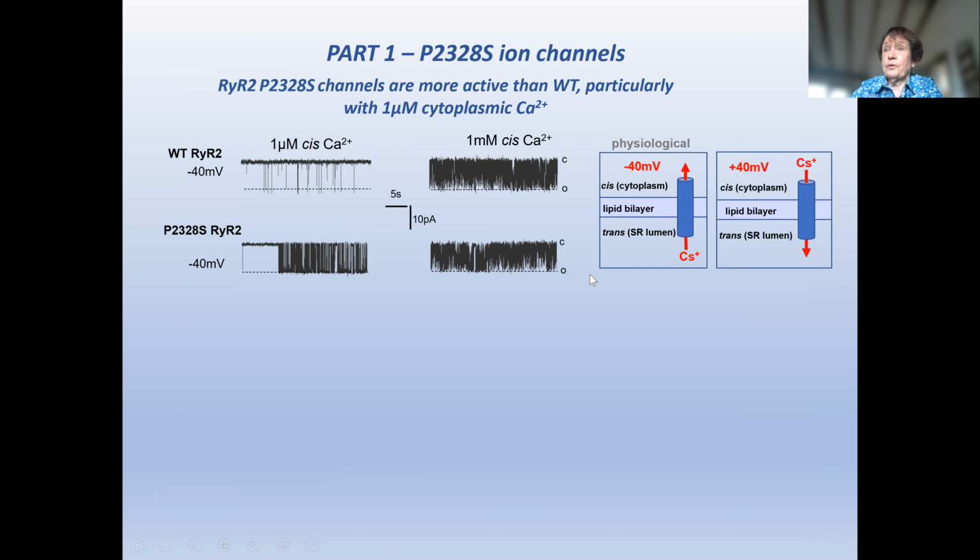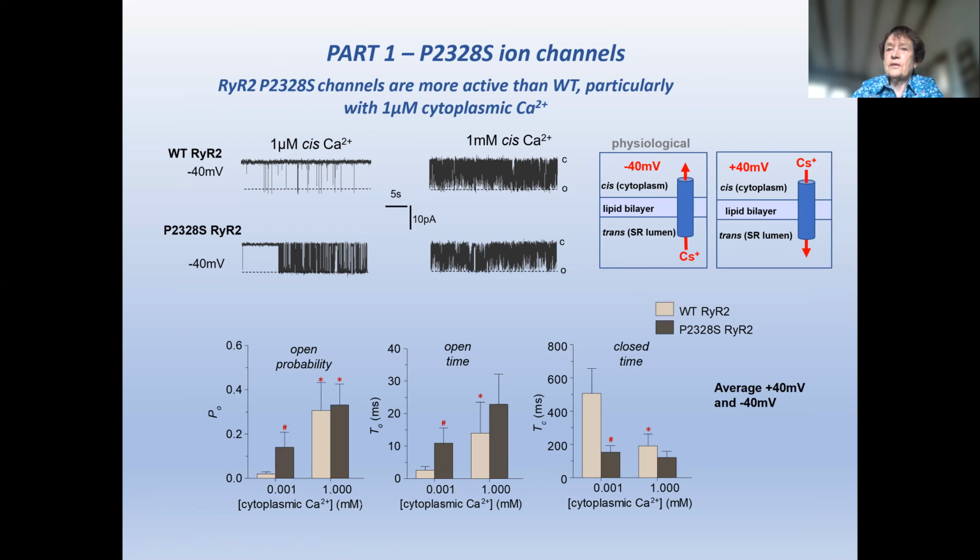In general, we recorded both potentials, and there was no difference or very little difference between plus and minus 40 millivolts. So data from both potentials was included in the average data. The average data is shown here for open probability at 1 micromolar, 1 millimolar cytoplasmic calcium. And you can see that there's a significant increase in open probability in the mutant, a significant increase in the mean open time, and a significant decline in the closed time.